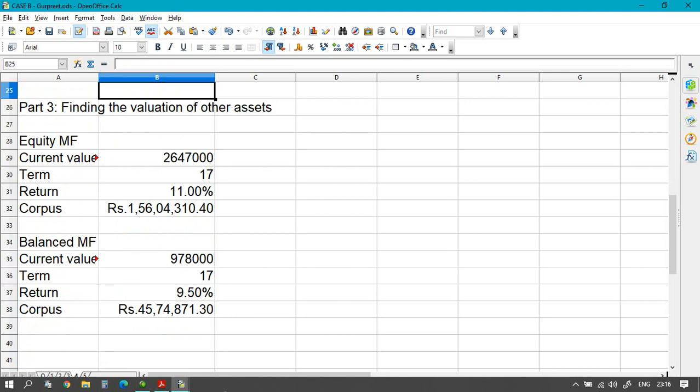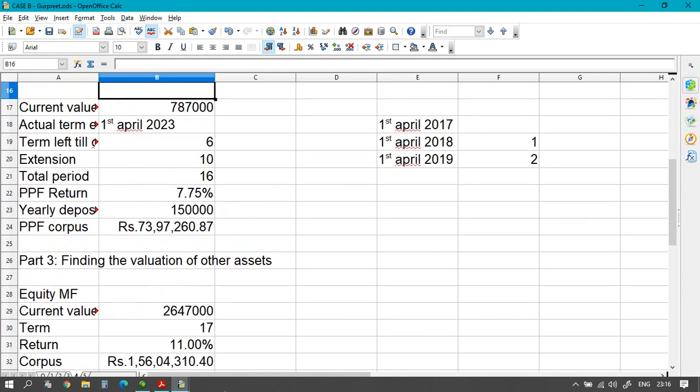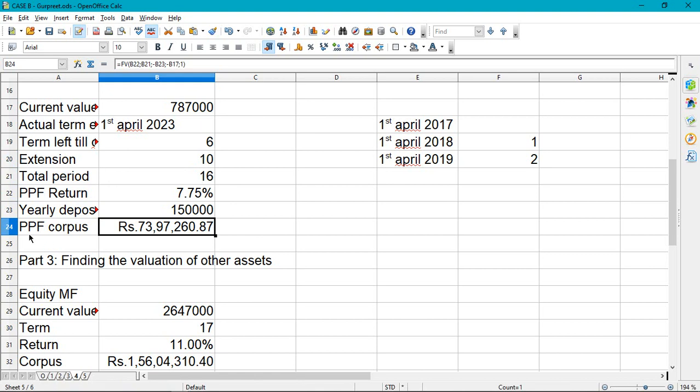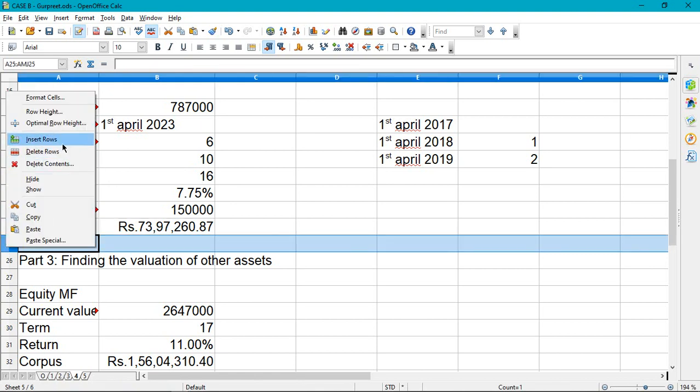One thing we missed. Let me go back here. The total period we got for PPF is 16, but the pre-retirement period is 17 years. So we have to extrapolate one more year.